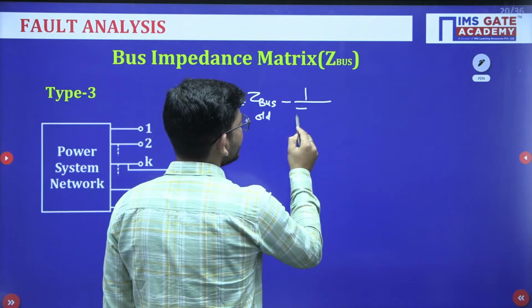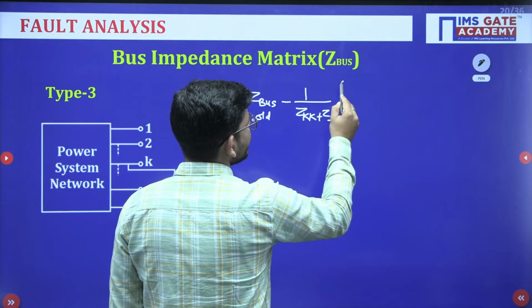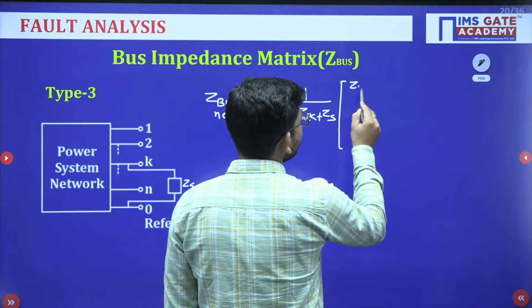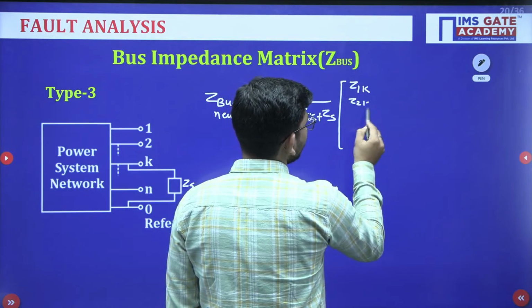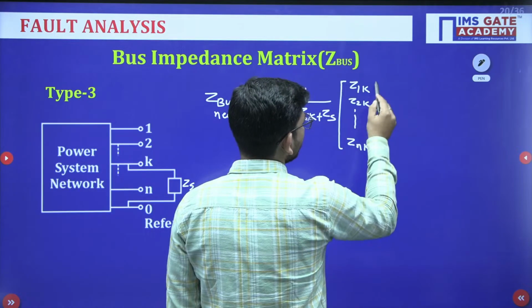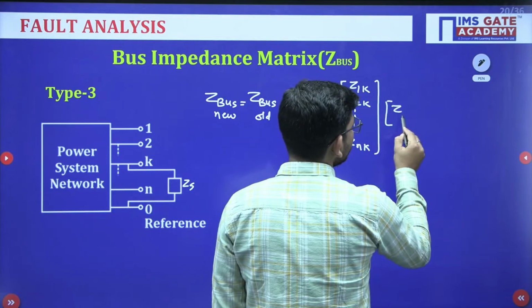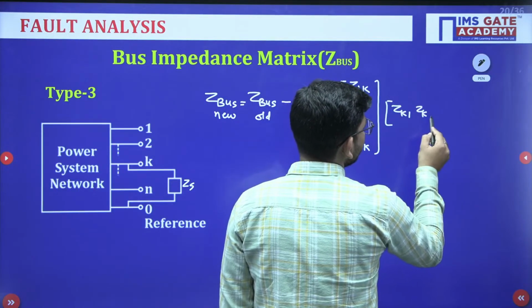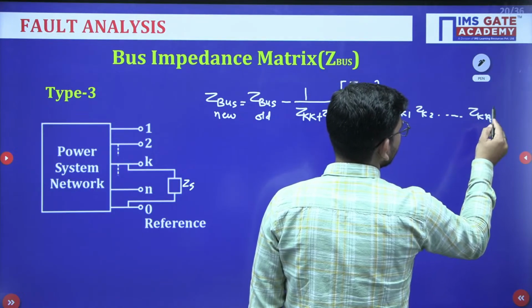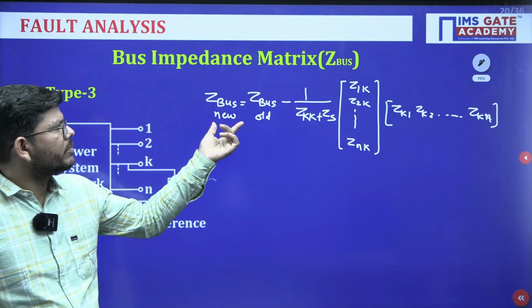So we will write here ZKK plus Zs, and you will write here the kth column: Z1K, Z2K, and similarly ZnK. And here you will write the kth row: ZK1, ZK2, and ZKN. So just see, this is how you will calculate your new bus matrix.